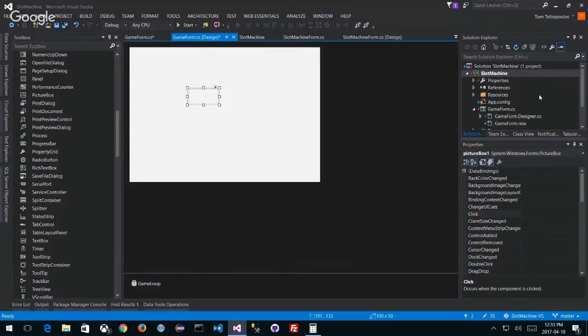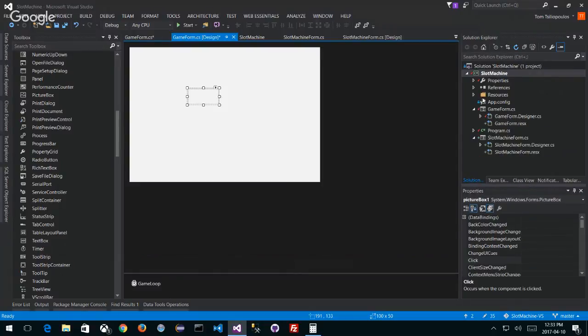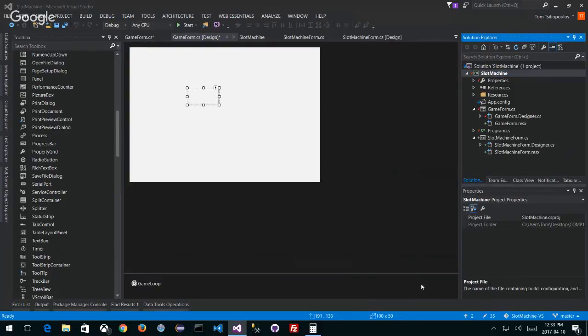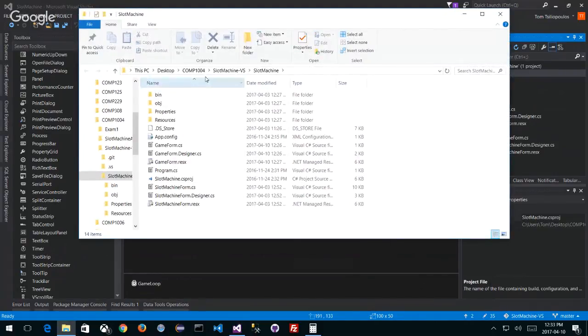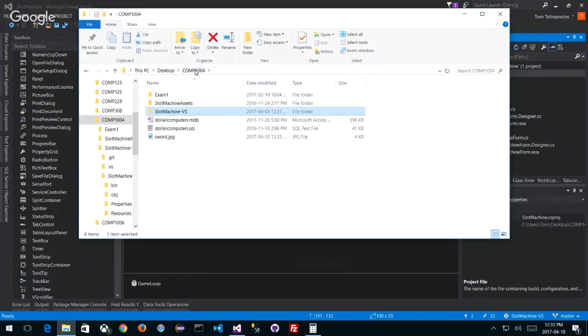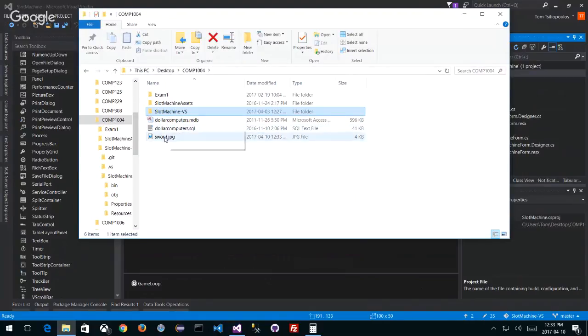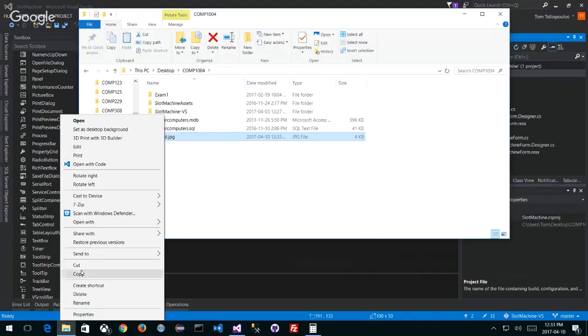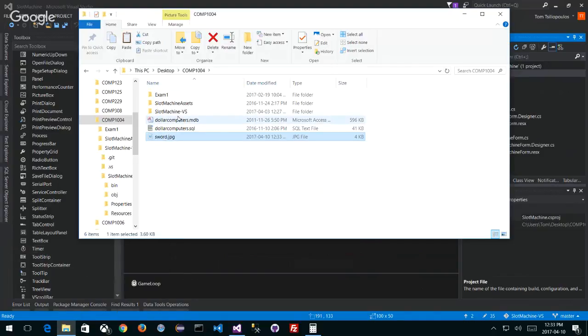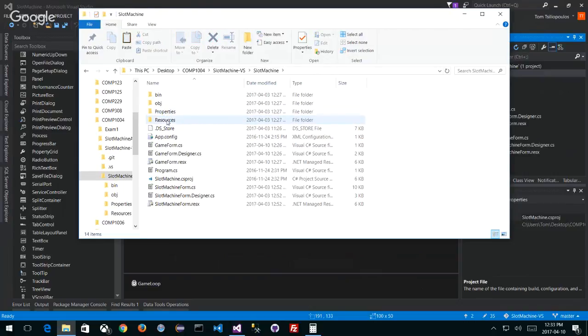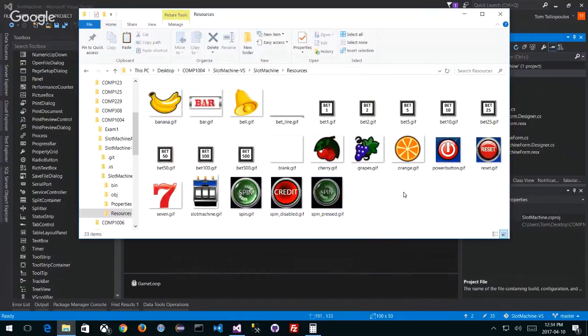I've got to have something to play with, and I want to look at my slot machine. So I want to look at my folder in File Explorer. There we are, COMP1004. Fantastic. In the VS folder, that's where I'm actually looking. So I'm going to take this sword, cut it, go into my folder here in my slot machine, in resources, and paste it. There we go.